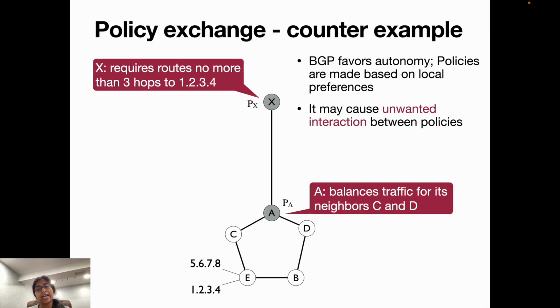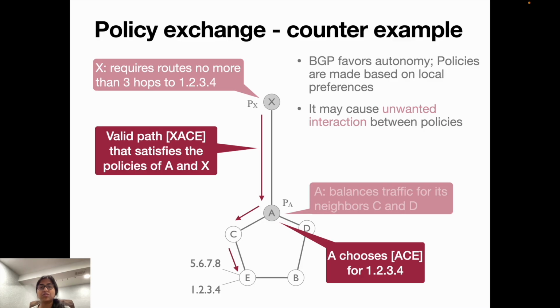We have this diagram where there are 6 nodes, and node X has a policy that says it requires only routes with no more than 3 hops to the destination 1.2.3.4, which we can see connects to node E. There is also another policy at node A which balances traffic for its neighbors C and D. Now if X wants to reach 1.2.3.4, it has 2 paths.